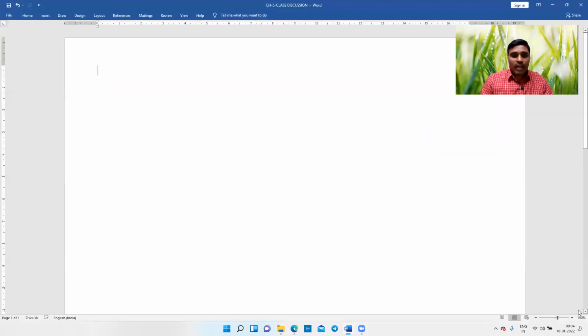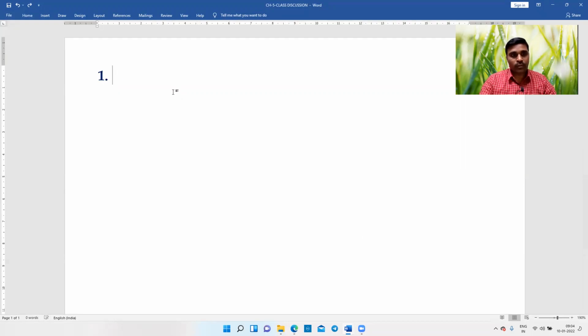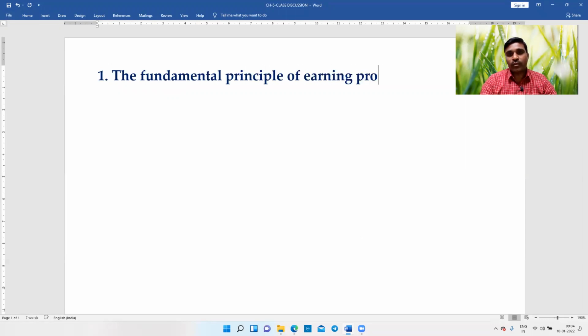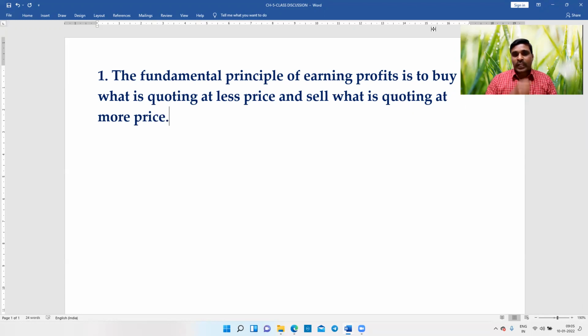The fundamental principle of earning profits is to buy what is quoting at less price and sell what is quoting at more price. As simple as that. Any layman will know this point. You need not be a financial expert for this point. Any layman knows it.